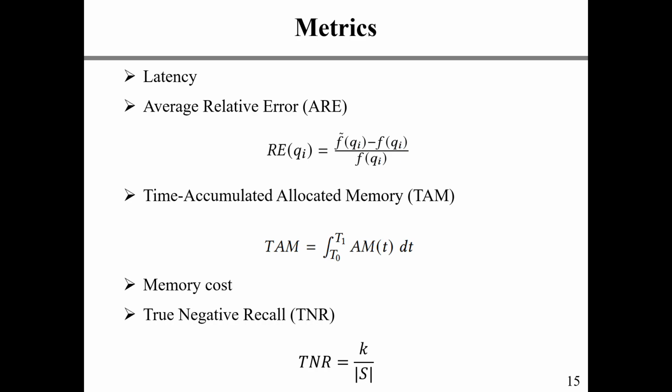Time accumulated allocated memory, TAM, measures the overall memory overhead for a graph stream summarization structure that scales with time, defined as the integral of the allocated memory over time. True negative recall measures the precision of the reachability query.